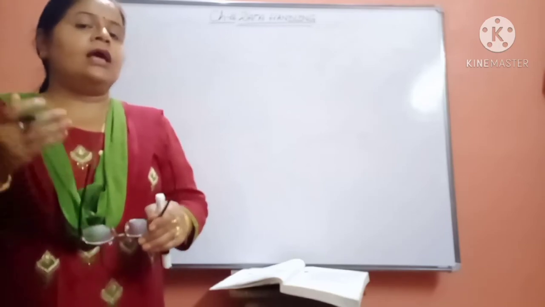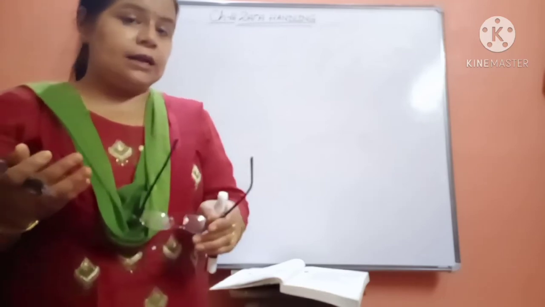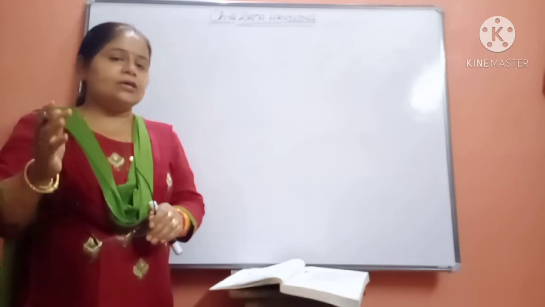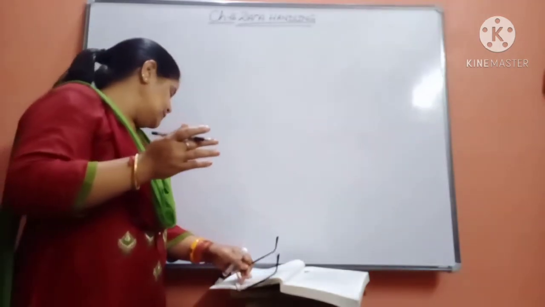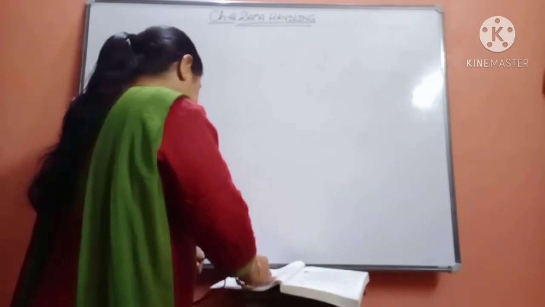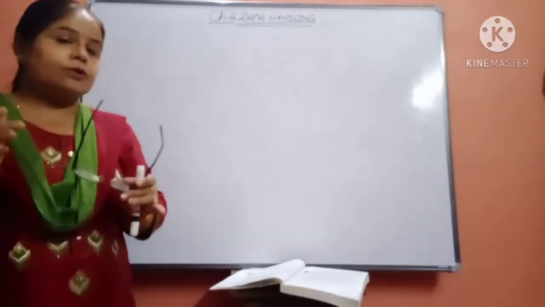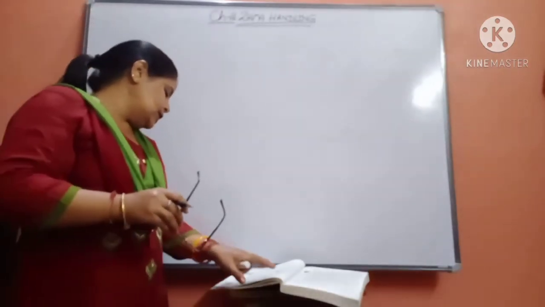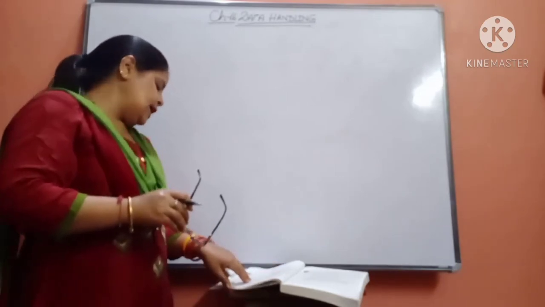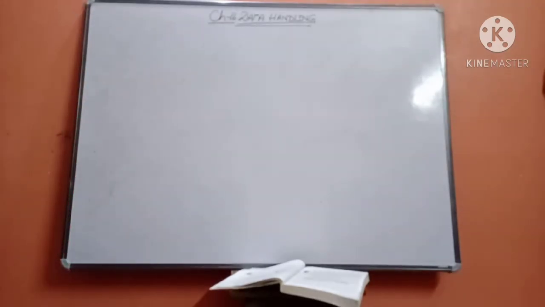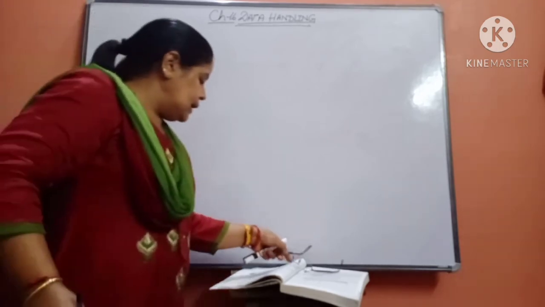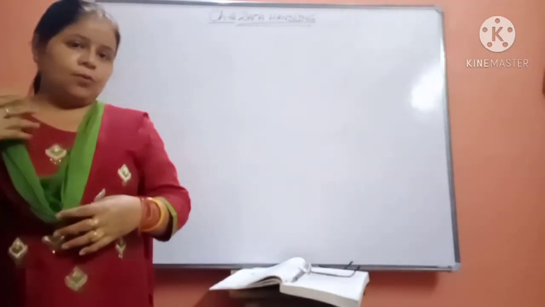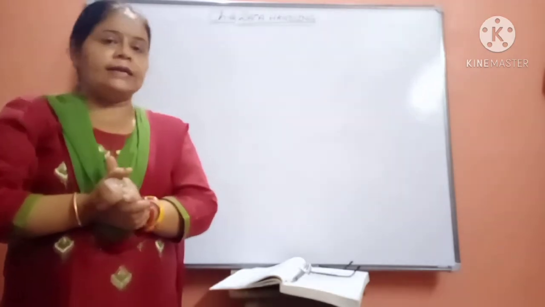Data means information, and when we collect information in numerical values without arrangement, it is called raw data. If they are arranged in ascending or descending order, the data is called an array.